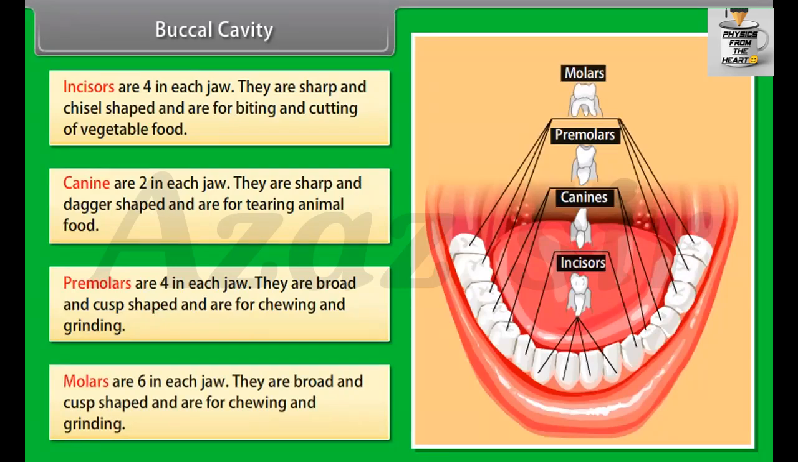Molars are 6 in each jaw. They are broad and cusp-shaped and are for chewing and grinding.